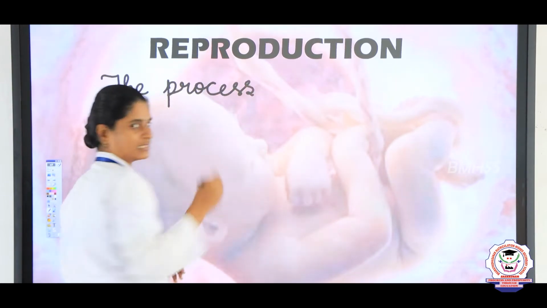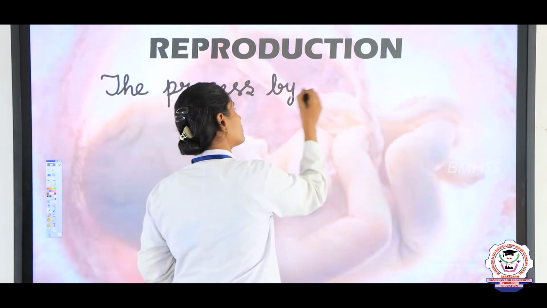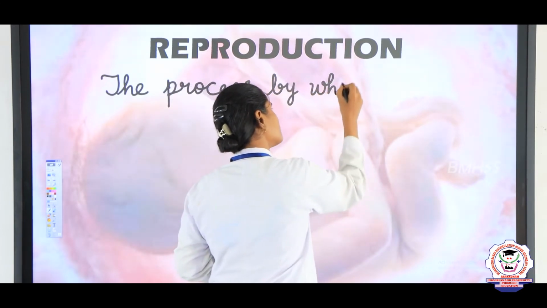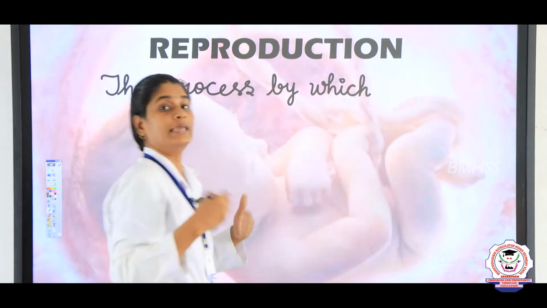It is a process actually. The process by which, who will produce? Yes, living things.